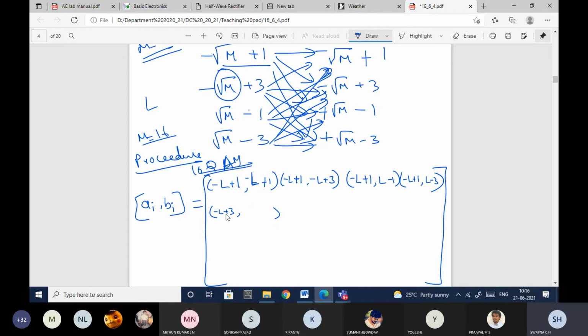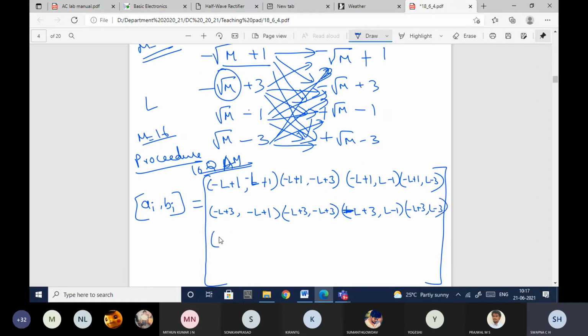So minus L plus 3, minus L plus 1. Next one is minus L plus 3, comma, minus L plus 3. Then minus L plus 3, comma, L minus 1. Next one is minus L plus 3, comma, L minus 3.